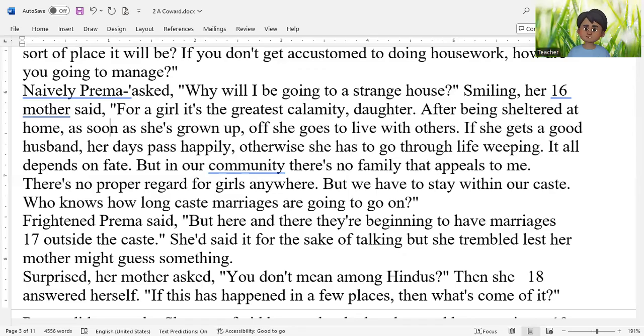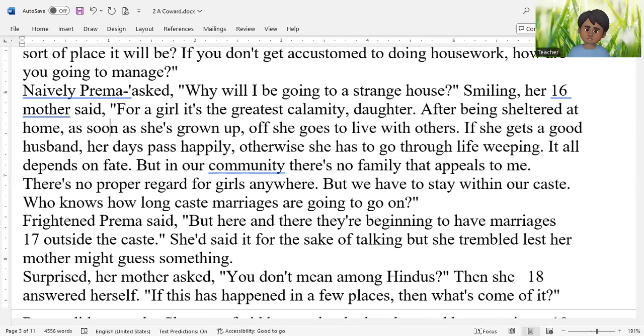Let's read ahead. But in our community there is no family that appeals to me. Look what the mother now highlight the word community. Now earlier this story is about caste system, and caste and community are very synonymous.